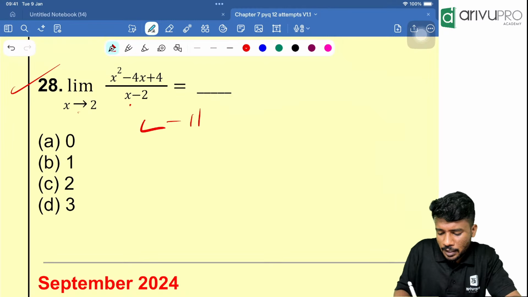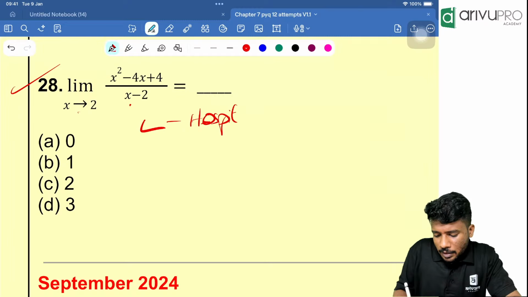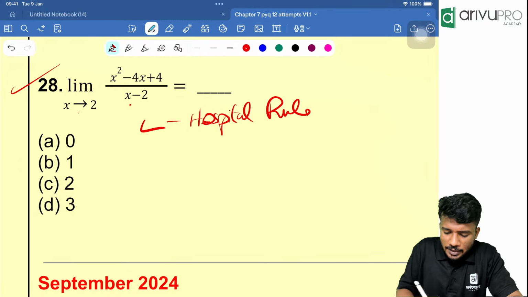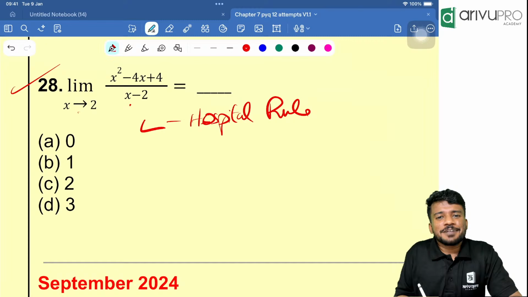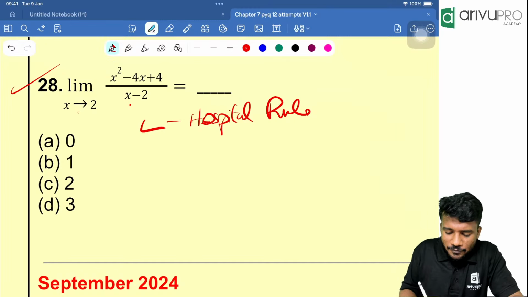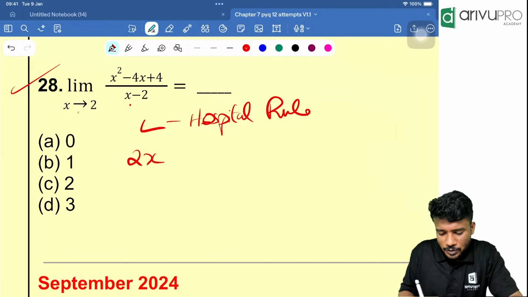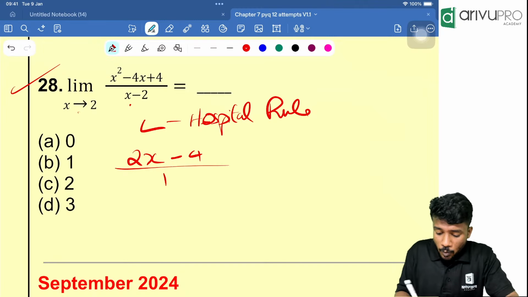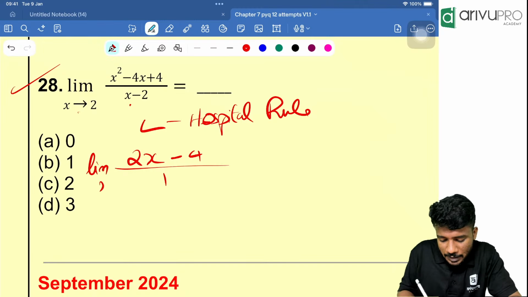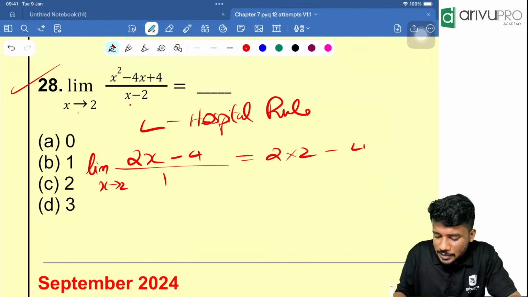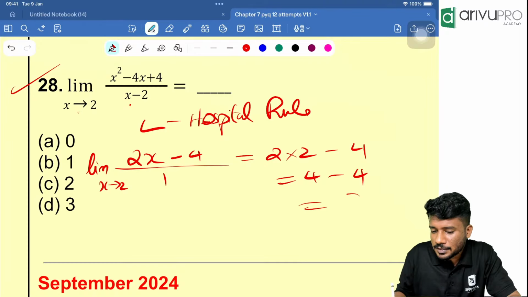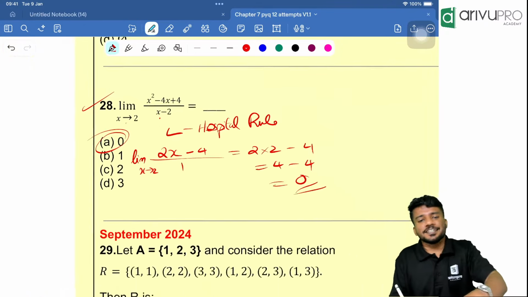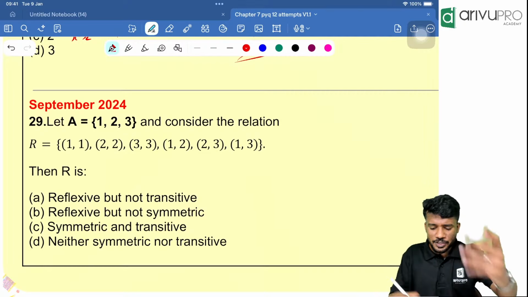So use L'Hopital rule. What is it? The derivative of numerator divided by derivative of denominator. What is derivative of numerator? d by dx of x square minus 4x is how much? 2x minus 4, divided by derivative of denominator, which is how much? That is d by dx of x minus 2, which is 1. Now apply the limit. Limit x tends to 2. Instead of x you put 2. That means 2 into 2 minus 4. That is 4 minus 4. Answer is how much? 0. Option A is 0. Next question, repeated question.